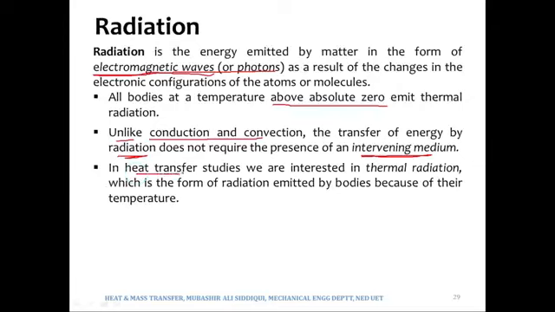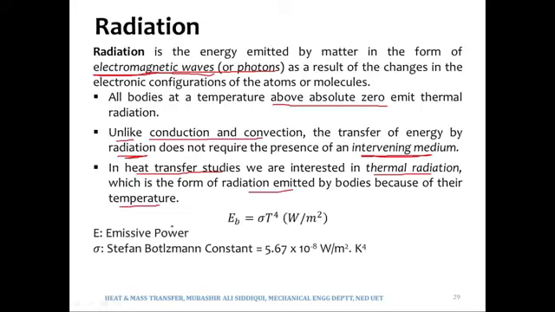As I just said, in heat transfer we are interested in thermal radiation, and thermal radiation is emitted by bodies owing to their temperature, because any body whose temperature is above 0 Kelvin would be emitting thermal radiation. Now you would have come across this expression, which says E_b is sigma T to the power 4. First of all, this is not the expression for radiation heat transfer, because here E refers to emissive power, and not the heat transfer.